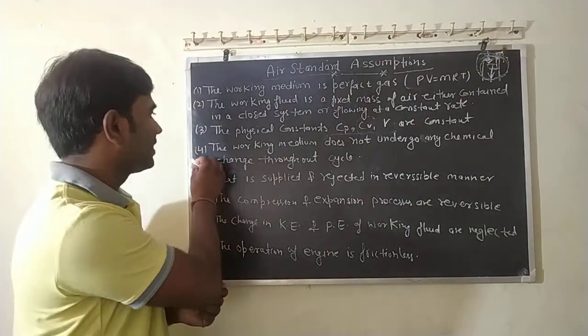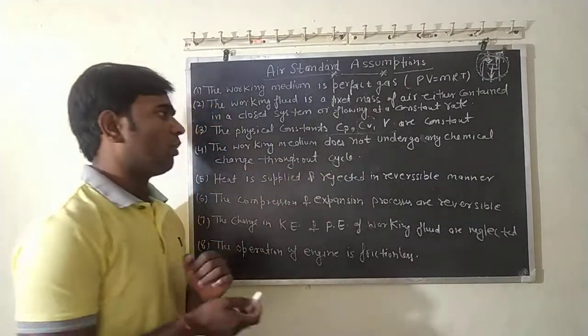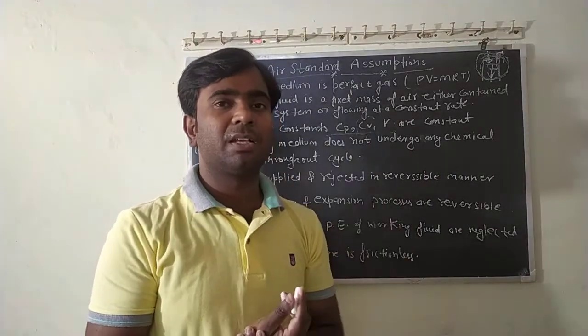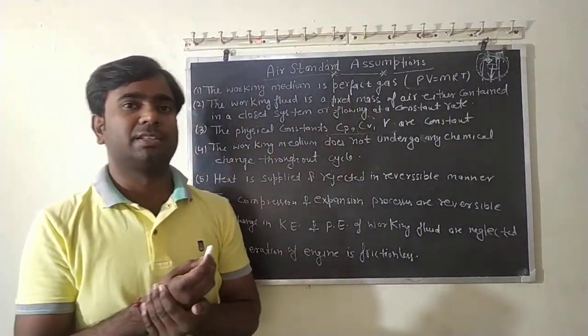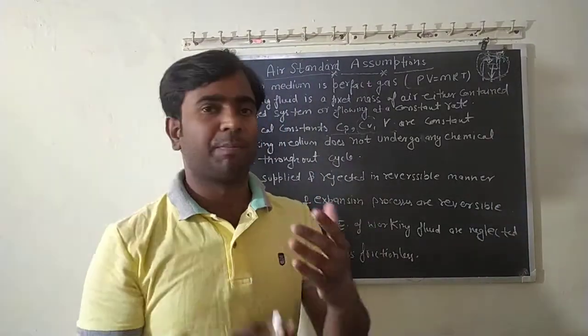Now the fourth one is that the working medium does not undergo any chemical change throughout the cycle. What is meant by chemical change? All the fuels are hydrocarbons, with hydrogen and carbon content, and in the presence of oxygen they produce heat energy.